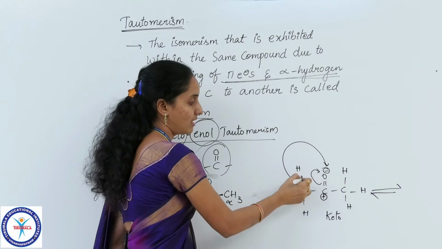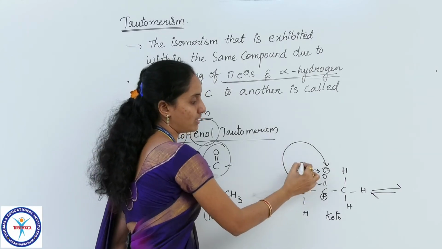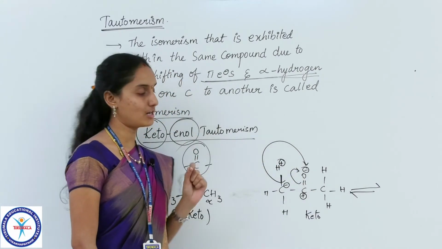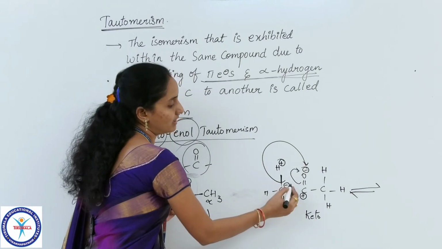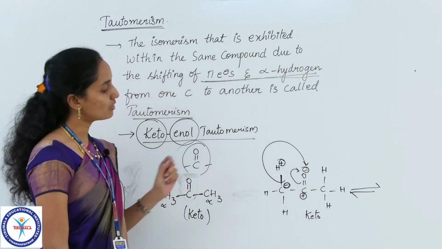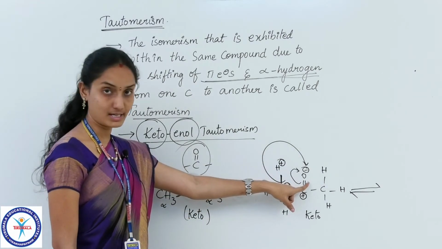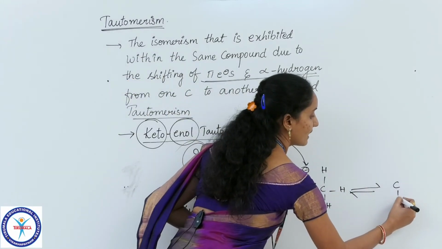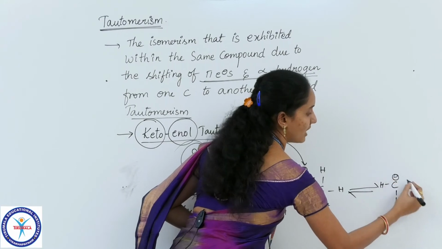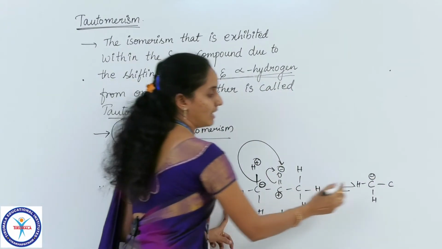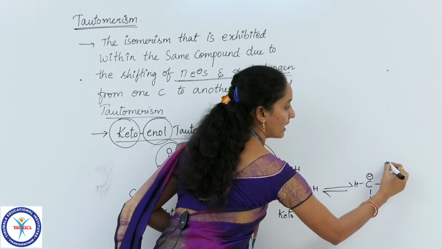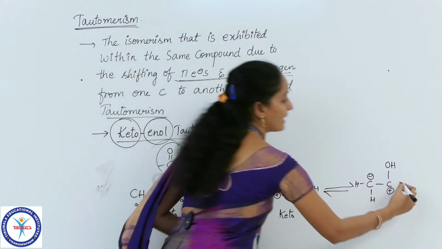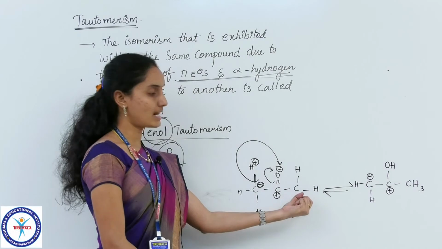One of the hydrogens of this carbon is shifted to oxygen in the form of H plus ion. As the hydrogen from this carbon is shifted to the oxygen as H plus ion, what charge is left on the carbon here? Yes, probably it is a negative charge. So now if you observe, this hydrogen has shifted to oxygen here. This double bond was polarized. So what we will get? CH2 with a negative charge over here, single bond C, a positive charge at this carbon, this bond was polarized, O, and this hydrogen is shifted here, that's why it is OH, and again similarly CH3. This was written as CH3.